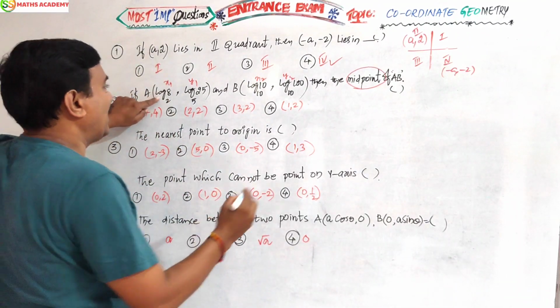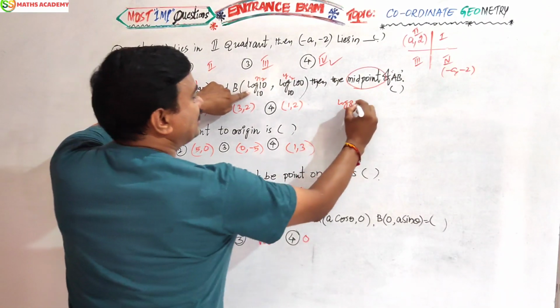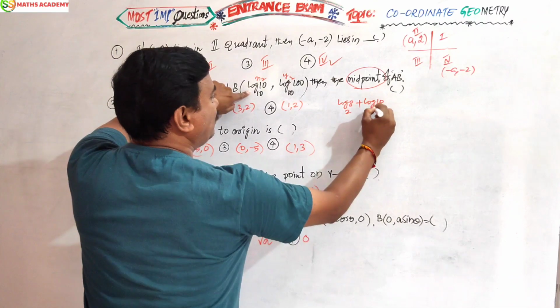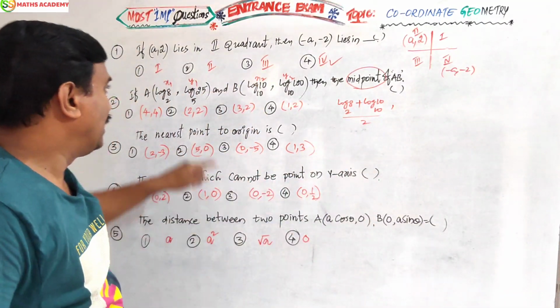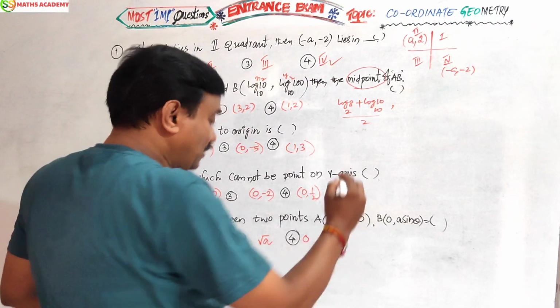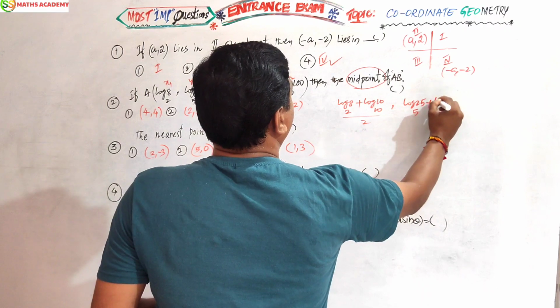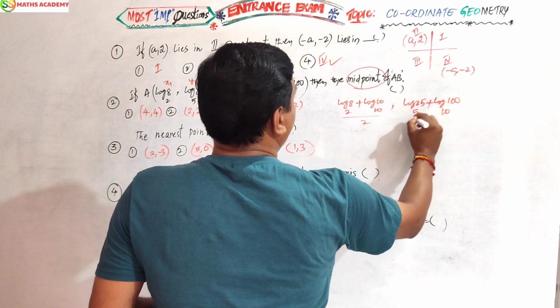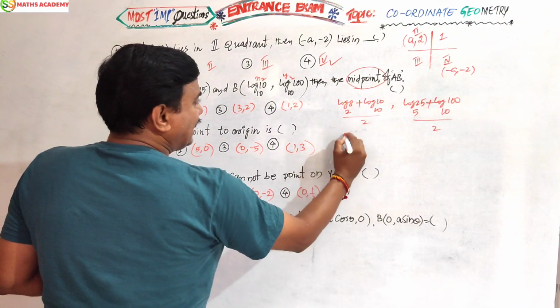That means (log 8 to the base 2 plus log 10 to the base 10) by 2, comma, (y1 plus y2) by 2, nothing but (log 25 to the base 5 plus log 100 to the base 10) by 2. Okay, my friends.